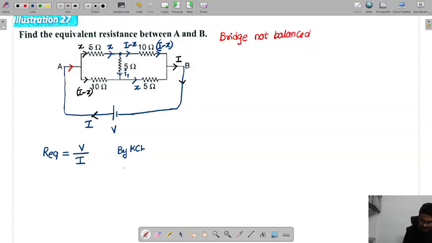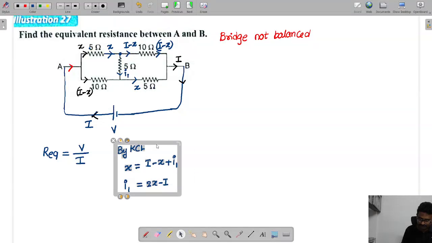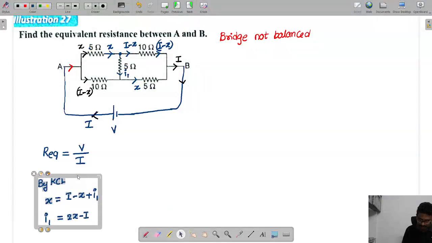So X is the entry current, which equals I minus X, a leaving current, plus I1, also a leaving current. We need I1, so I1 is equal to 2X minus I. So we got this current I1.